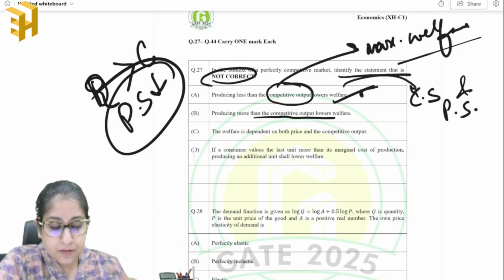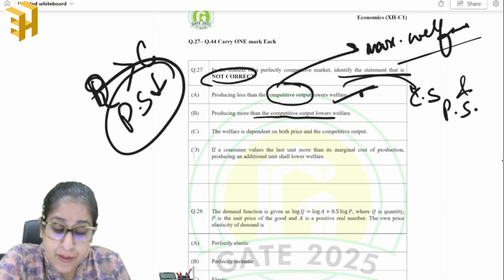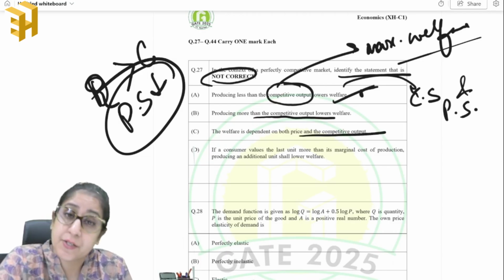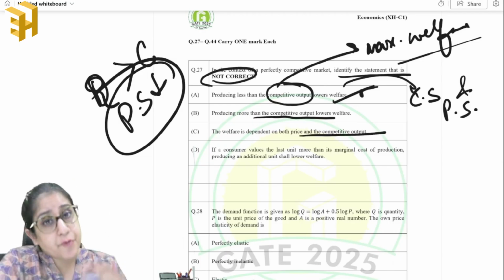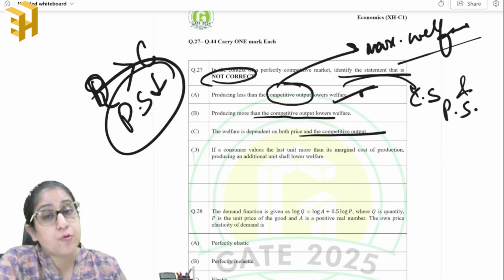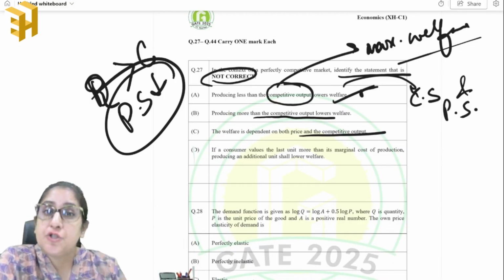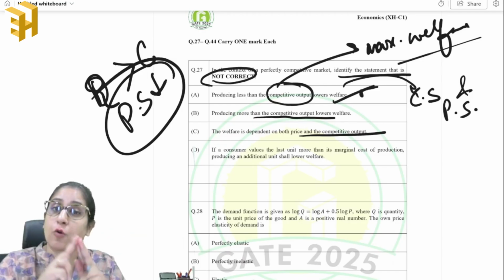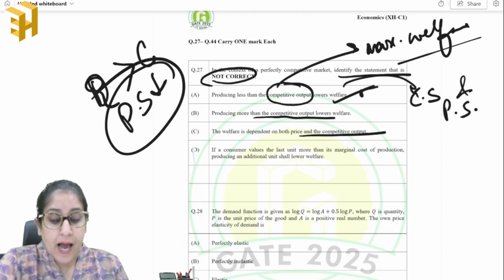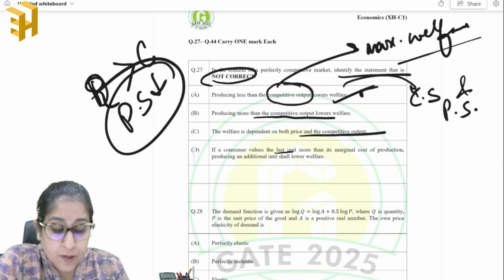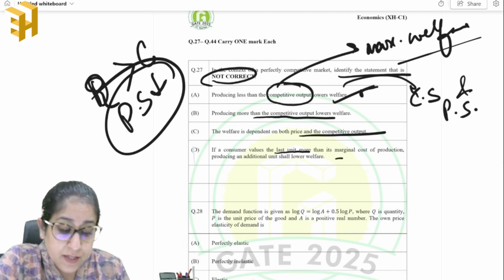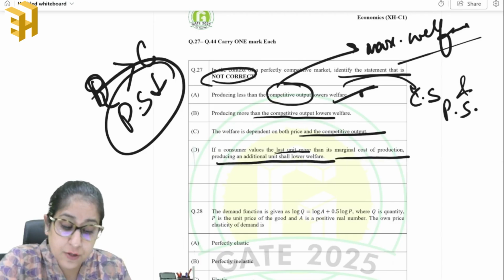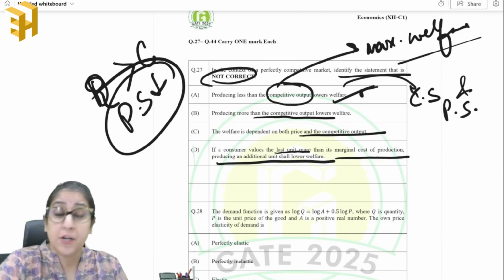Okay, third is that the welfare is dependent on both price and competitive output. Yes, the prices and the competitive output will decide what is the consumer surplus, what is the producer surplus, and also what is the total surplus. Okay, and if a consumer values the last unit more than its marginal cost of production, producing an additional unit shall lower welfare.